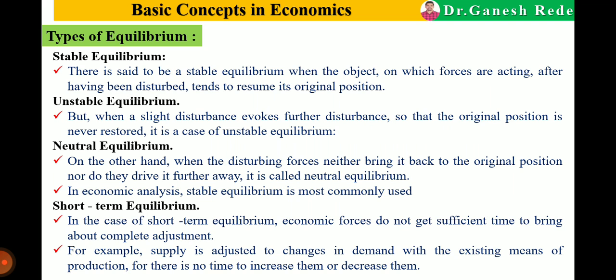Because of the emergence of another disturbance, if the original position is disturbed, then it is said to be unstable equilibrium. Then neutral equilibrium. On the other hand, when the disturbing forces neither bring it back to the original position nor drive it further away, it is called the neutral equilibrium.